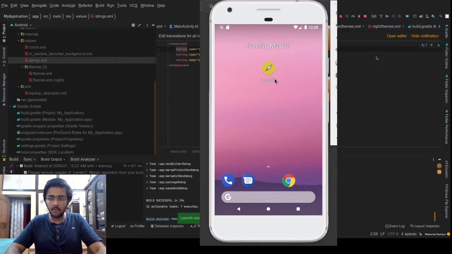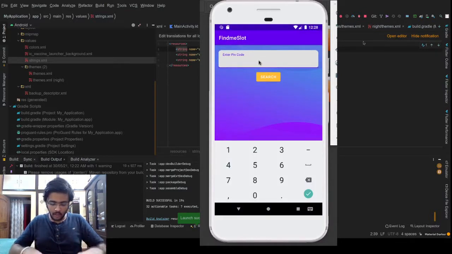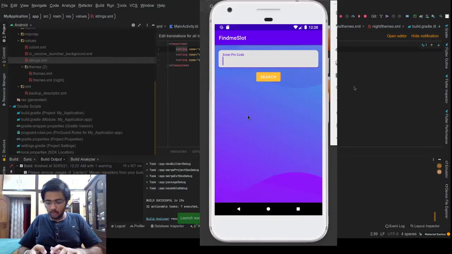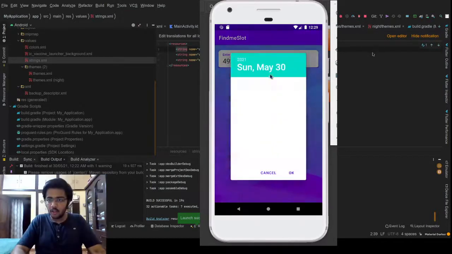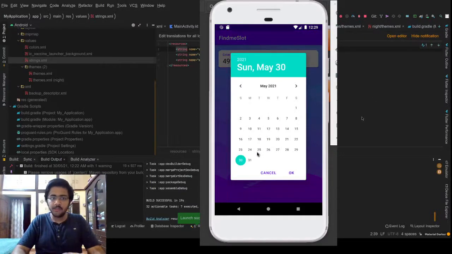This is my emulator, and this is the app. Let's say I would like to search for a place. You can see here what I have used. Let's say I want to search for vaccination in the place I belong to. Its pin code is 4492001. I'm going to search, and the date I want to search is, let's say, 30th of May 2021, which happens to be Sunday, that is today.